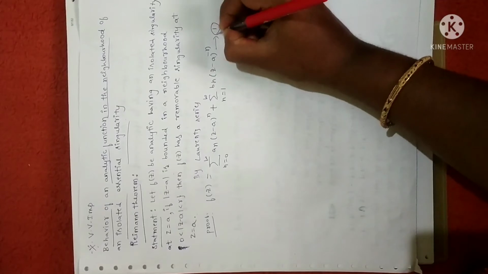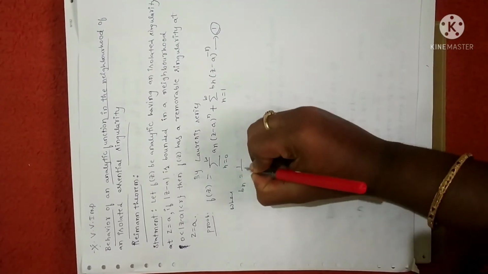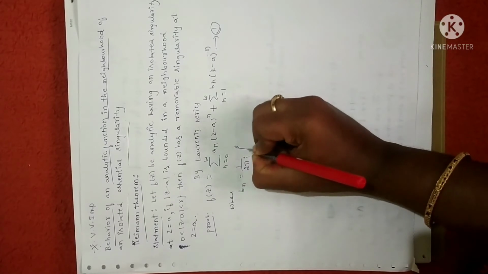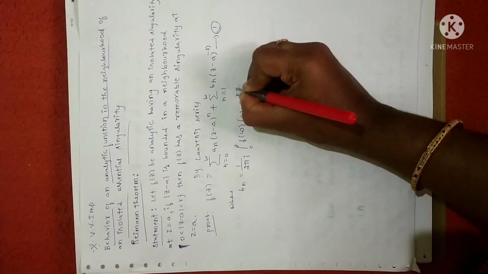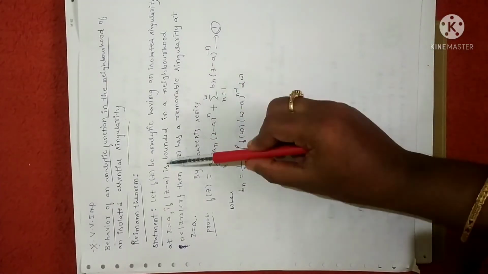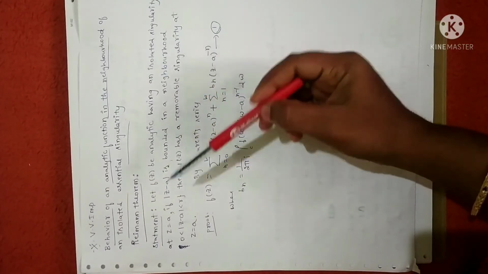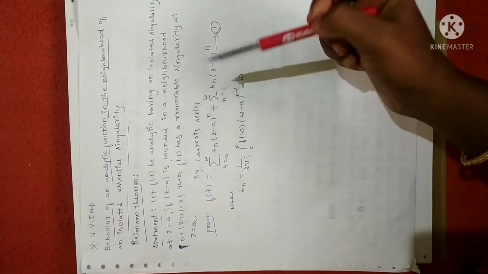Let me consider this as 1, where bn is given by 1 by 2 pi i into the integral over c of f of w into (w minus a) power of n minus 1 dw. It is one of the applications of the Laurent theorem. So if a function is analytic and has an isolated singularity at z is equal to a, we can expand it in a Laurent series like this.